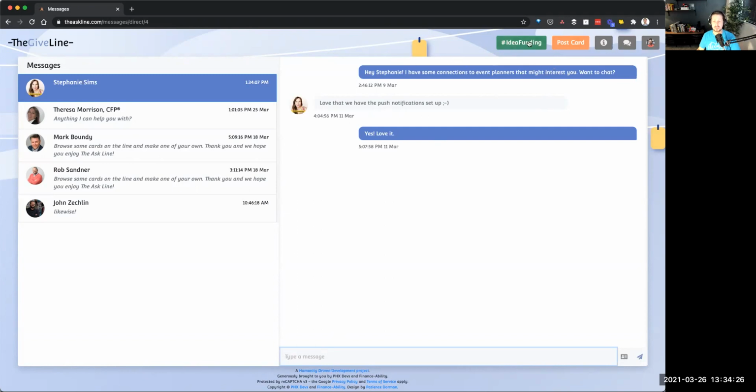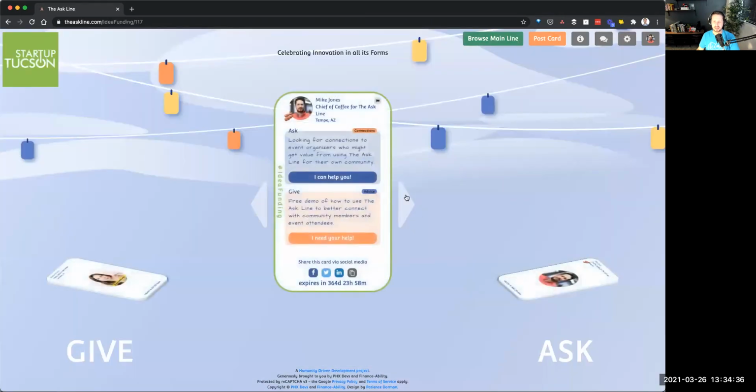If I want to get back to my line and look at more cards and add them to my give and my ask file so I can connect with people, I can come back to idea funding up here in the upper right, and I can keep flipping through cards and look at more.